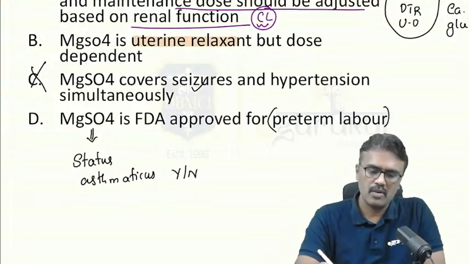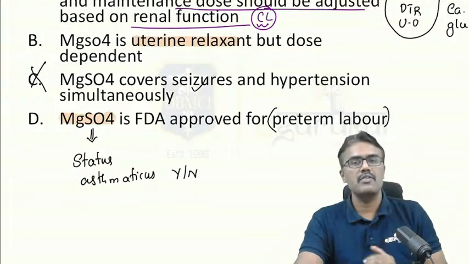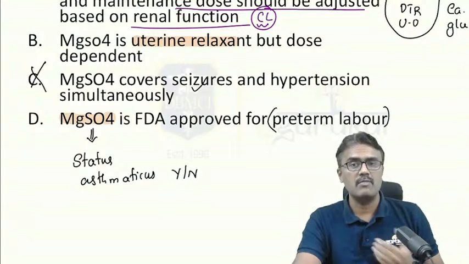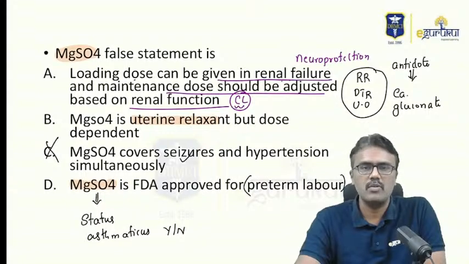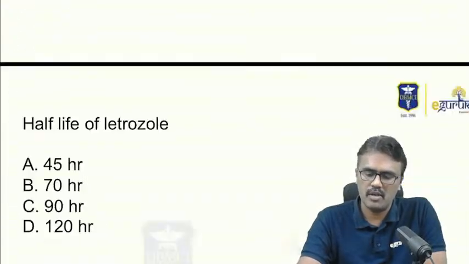Yes, you can use it because it's a bronchodilator, and we can use it by which route? Nebulization, as well as we can use it by intravenous route. Magnesium can be used. So this is about magnesium sulfate and how do we monitor.